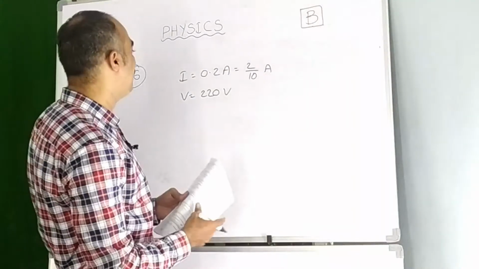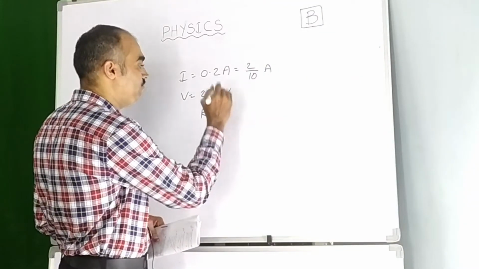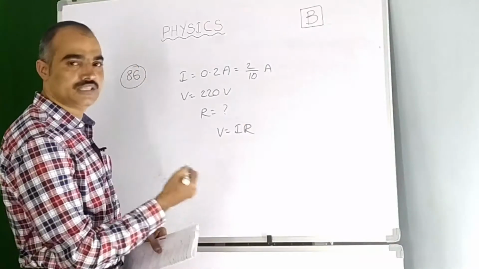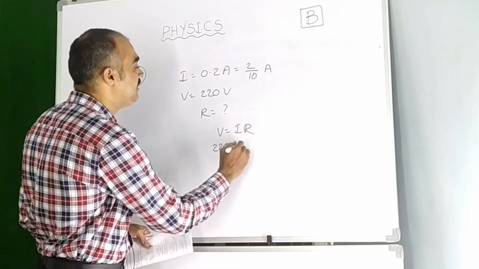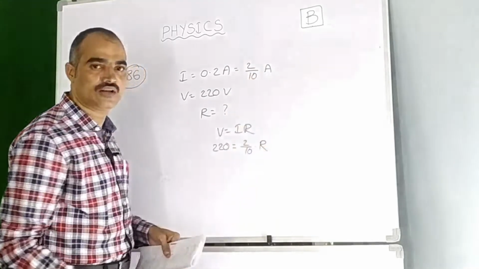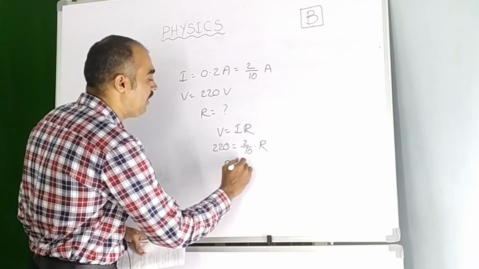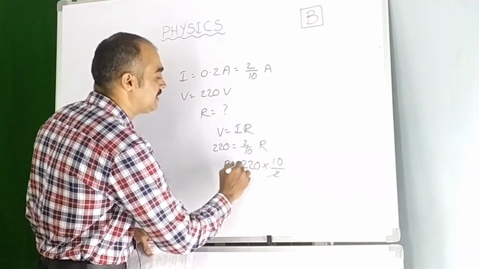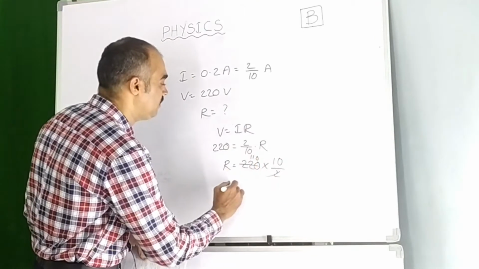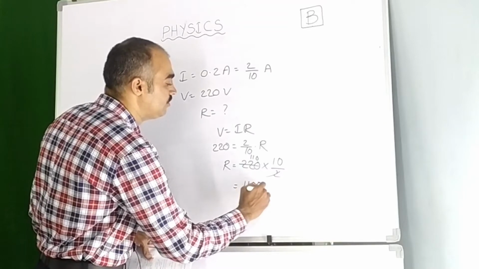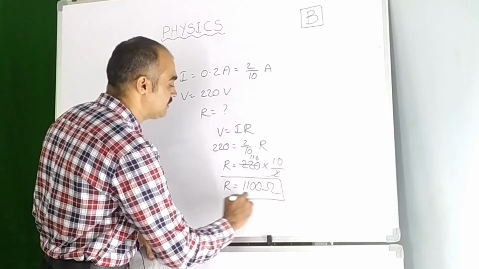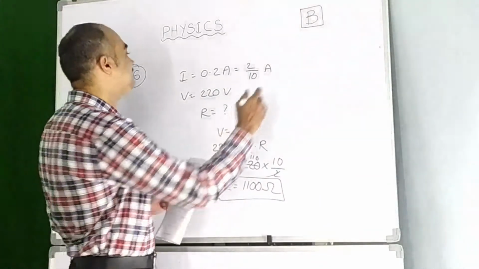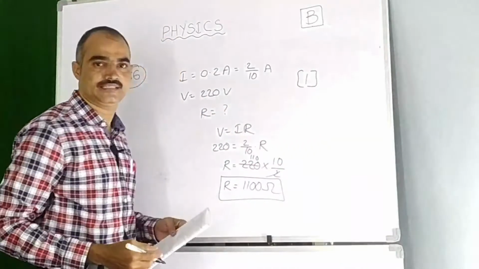Now here we need to find the resistance, so R is to be found. By Ohm's law, V is equal to IR. Let us substitute the values: V is equal to 220, I is equal to 2 by 10, R is to be found. As we need R, the 2 by 10 on this side becomes 10 by 2. Cancelling, 2 into 110 is 220, so 110 into 10 is 1100. The unit for resistance is ohm, so it is 1100 ohm. From the options, option 1 is the right answer for question 86.